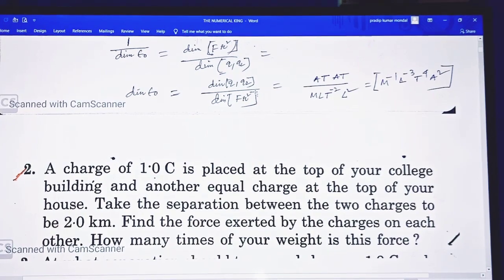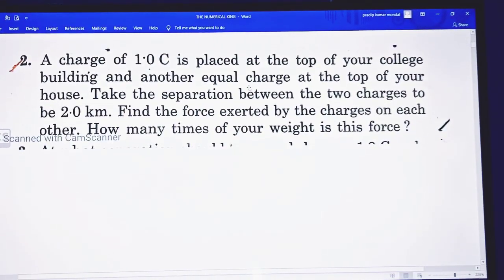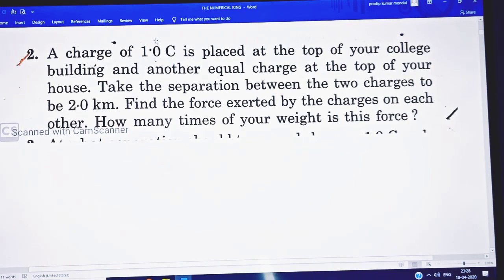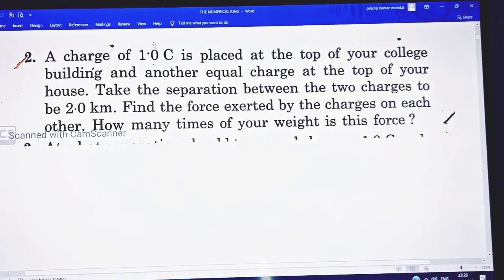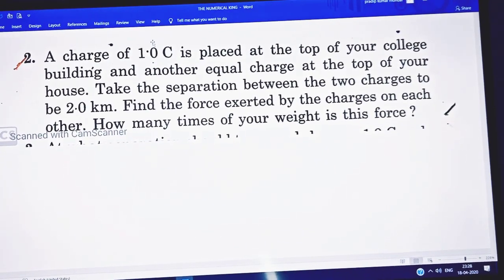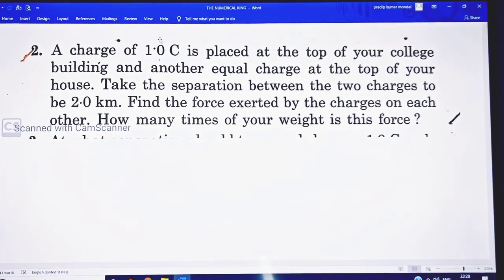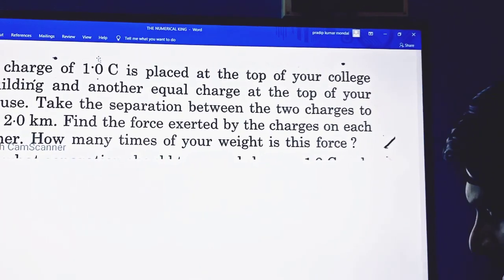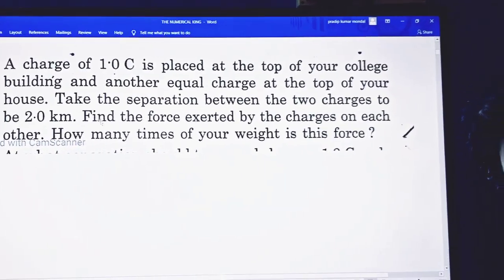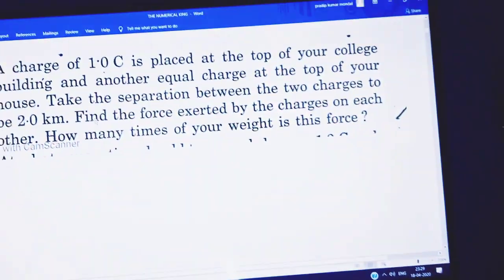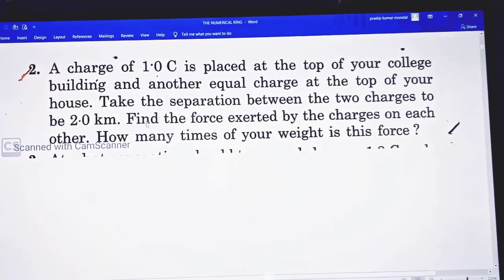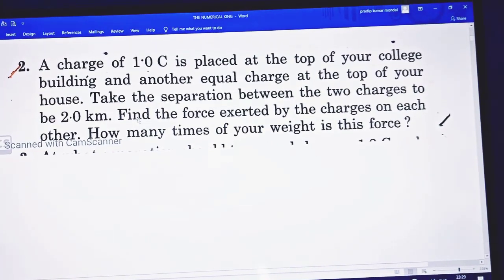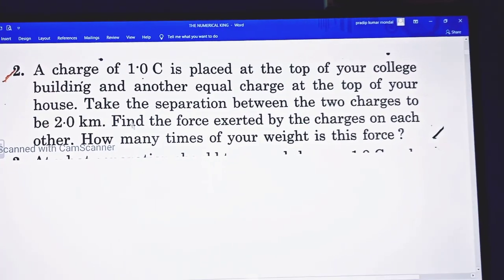So the second one, second numerical. The second numerical is basically about the main concept, the ideas or concepts of the electrostatic force. You know that most of the students are clear about the concept of weight, about the feeling of weight. Suppose a student is 80 kg, then the weight is 80 into 9.8, where 9.8 is the average value of acceleration due to gravity.